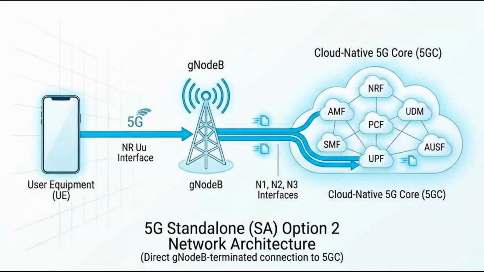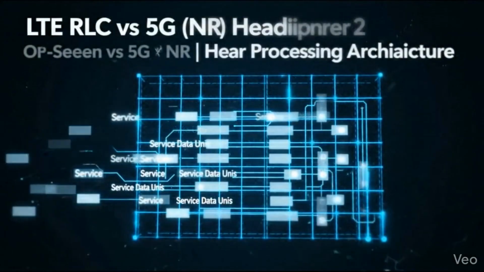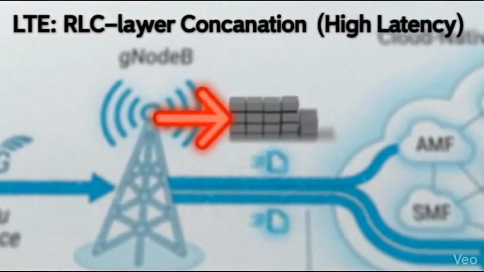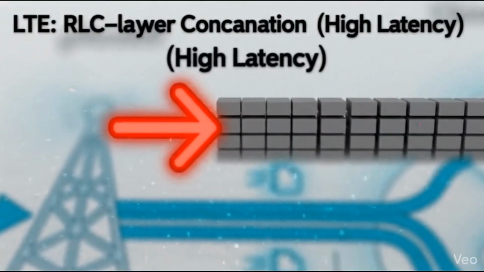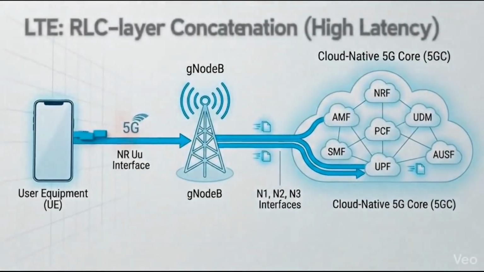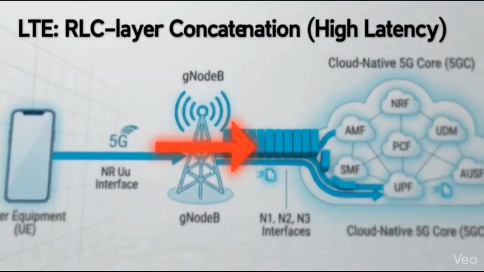To see how 5G speeds up processing, let's examine the exact packet header structure. Legacy LTE forces data blocks to wait until the final payload size is known.